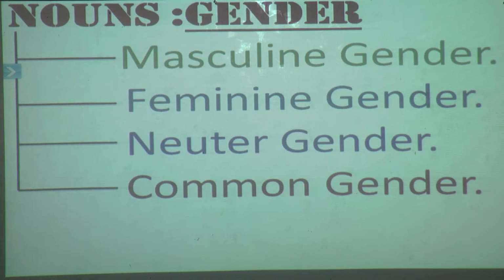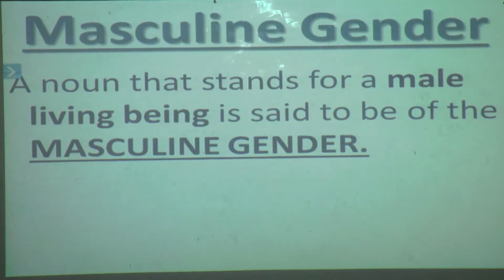So what are all these? We are going to learn one by one in detail. We'll start with our first, that is masculine gender. Hope, students, you are having fun with the grammar book with you. Lesson number 9. Okay. So we will see what is masculine gender. Now what is masculine gender? See the definition given over here.